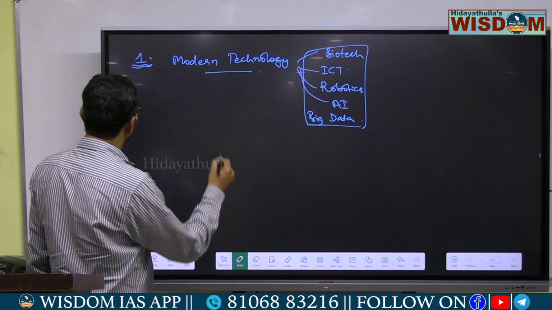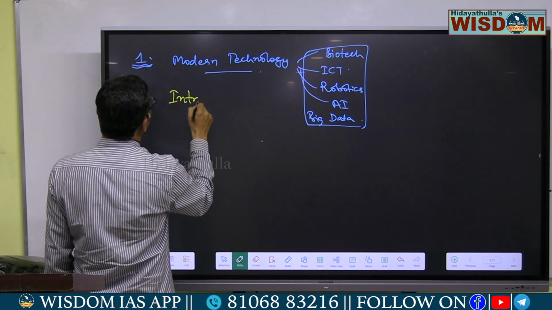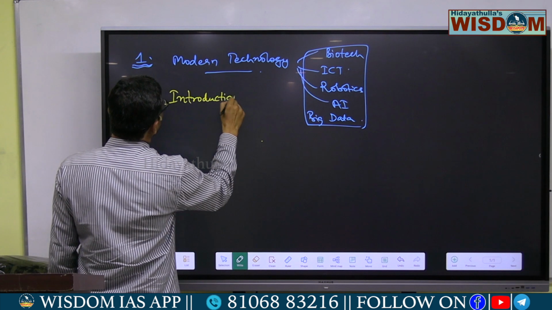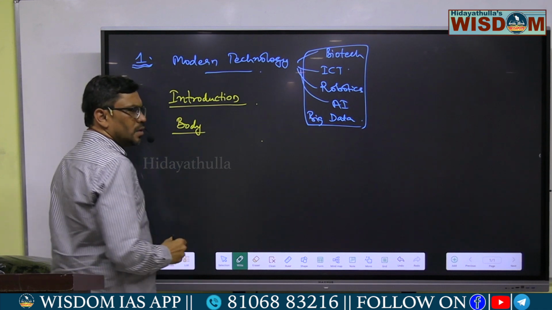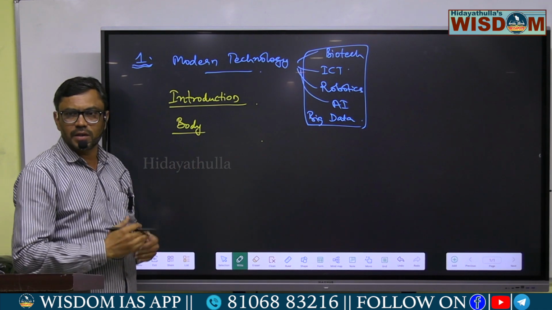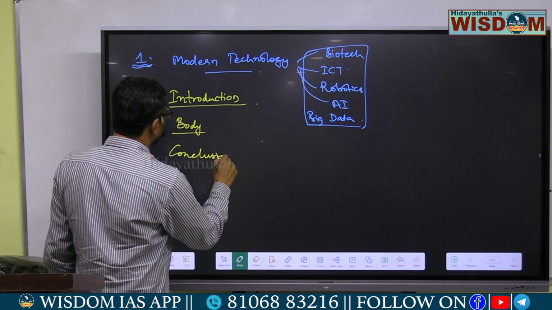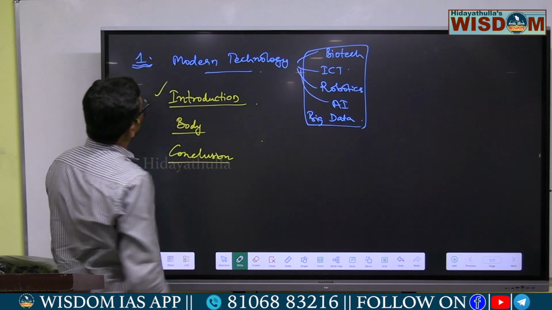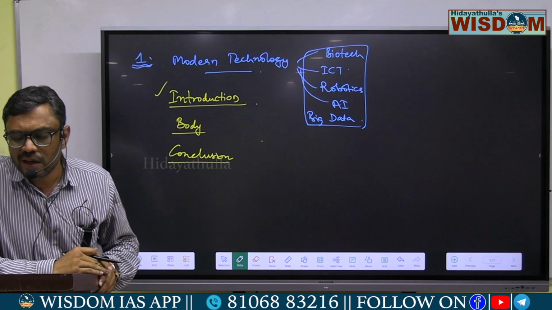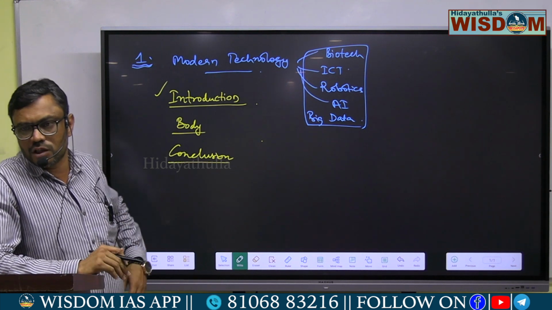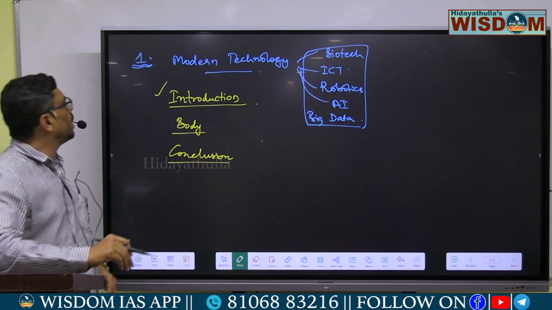So, first of all, in this question, you have to write the introduction part. Then the body, which means the explanation part, according to the demand of the question. And then finally, you should have a conclusion. What should you write in the introduction part? The question is, modern technology in agriculture has the potential to lead India to be Atmanirbhar in agriculture sector. In this context, elucidate the role of science and technology in the achievement of agriculture sector in India.